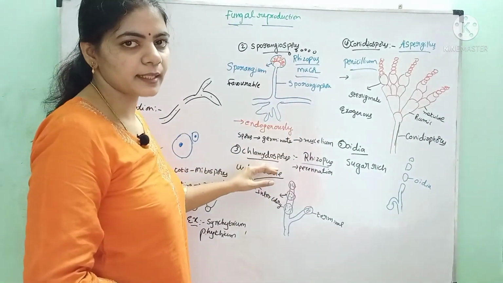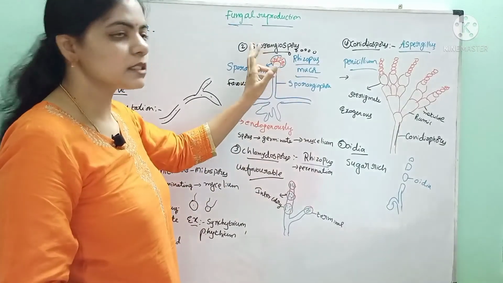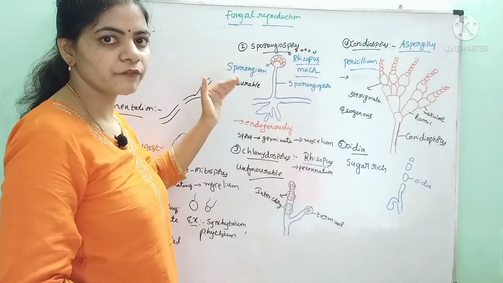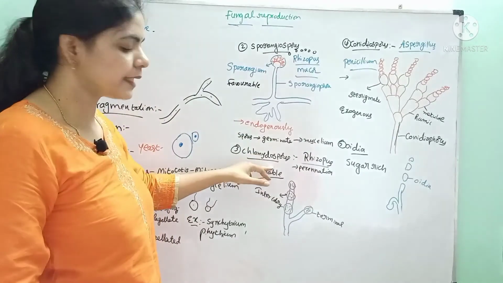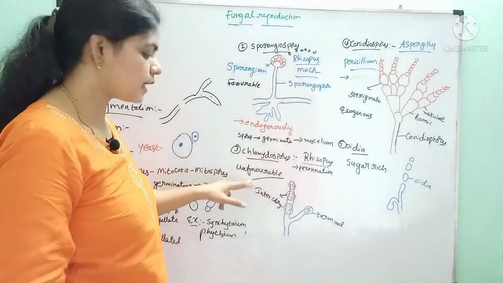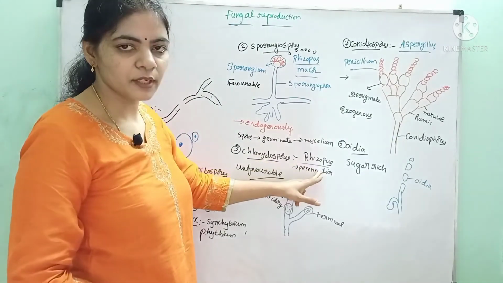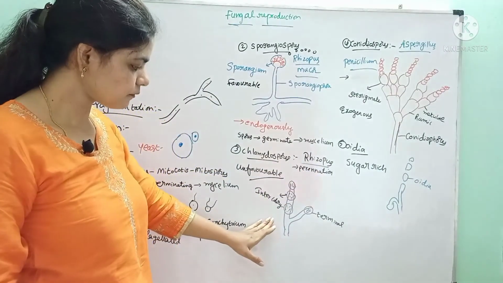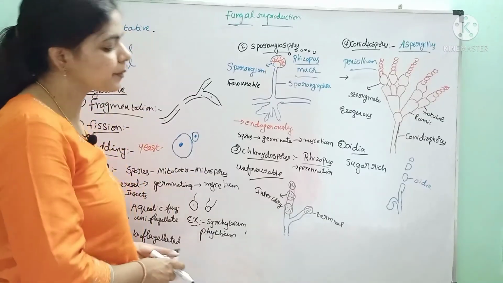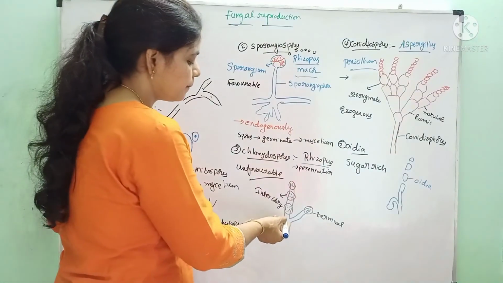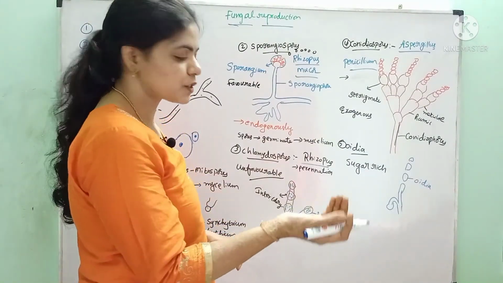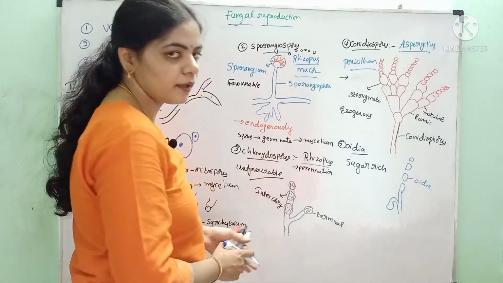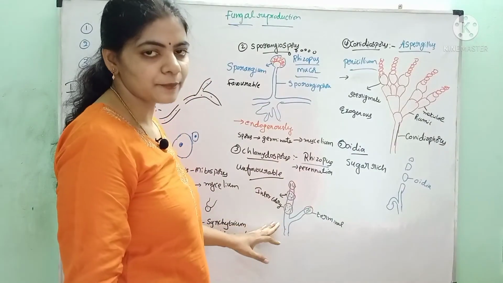And the third one is the chlamydospores. One more thing, these sporangiospores are produced during favorable conditions, whereas the chlamydospores are developed during unfavorable conditions by Rhizopus. During unfavorable conditions, some bulged, thick-walled structures are formed on the hyphae. These are called chlamydospores.